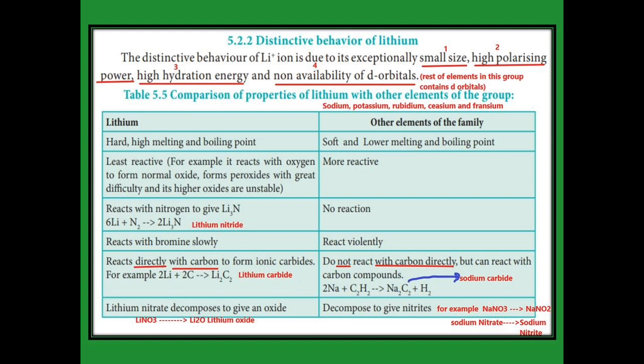For example, NaNO3 is the formula for sodium nitrate. On decomposition it gives sodium nitrite, NaNO2. The formula is NaNO2, the name is sodium nitrite. One oxygen less means the name is nitrite; one oxygen more means that is nitrate.